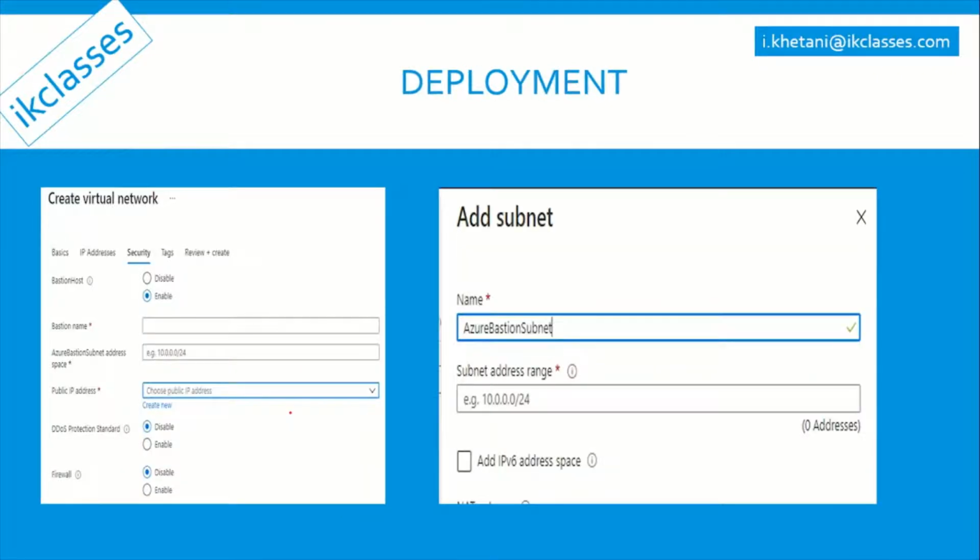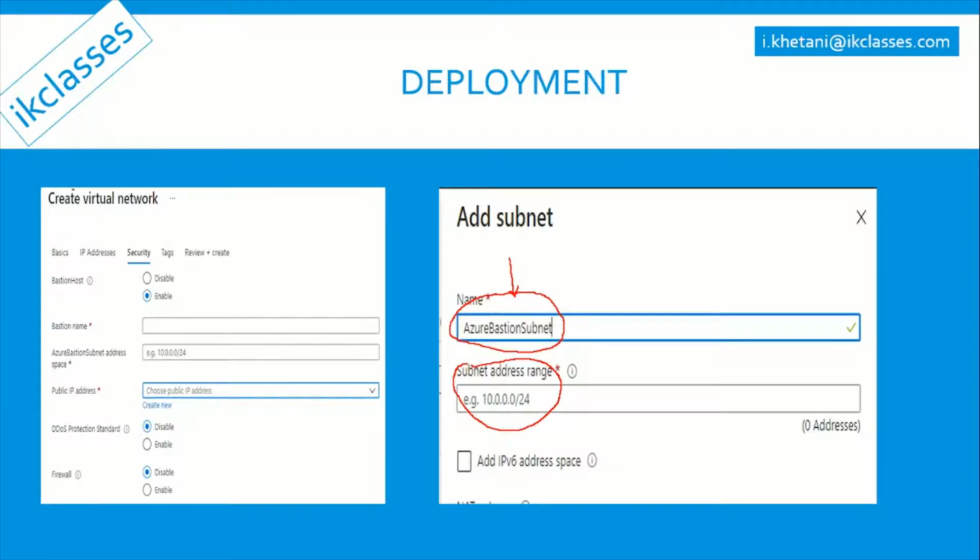For deploying Azure Bastion, according to Microsoft documents, we should have a subnet with the name AzureBastionSubnet. If you don't have a subnet with this name, you won't be able to deploy Azure Bastion. You can decide your own subnet address range, whatever range you want to use. Make sure that range matches the virtual network in which you're deploying Azure Bastion. So if I have a range of 172.116/16, I will have to deploy the subnet in the same address space.